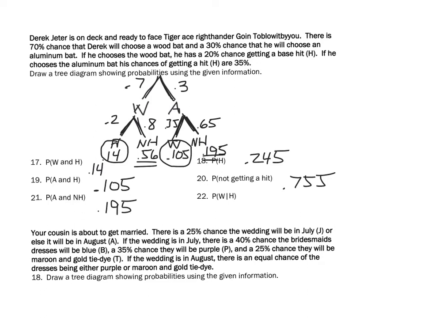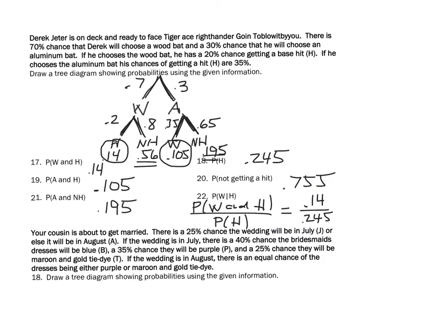Conditional probability, remember we defined this as the probability of wood and a hit divided by the probability of a hit. Now we found each of those probabilities already. Wood and hit is number 17, that was 0.14. Getting a hit is number 18, which is 0.245.